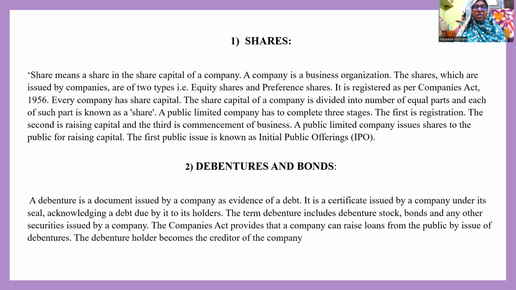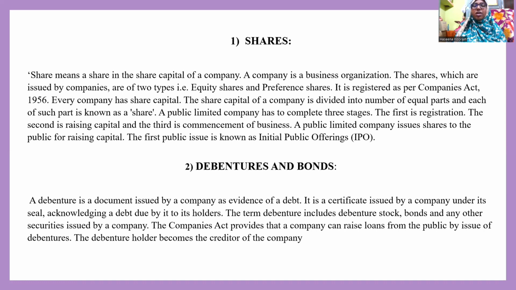The first one is shares. Shares generally mean a share in the share capital of a company. In a business organization, these shares are issued by the company's top-level management to create equity shares and preference shares, giving rights of ownership and a right to a percentage of the profit which the company will make. These shares are registered as per the Companies Act of 1956. It is known as a share in the company's share capital, and the first public issue is known as initial public offerings.